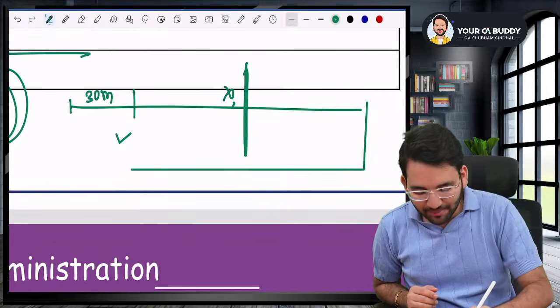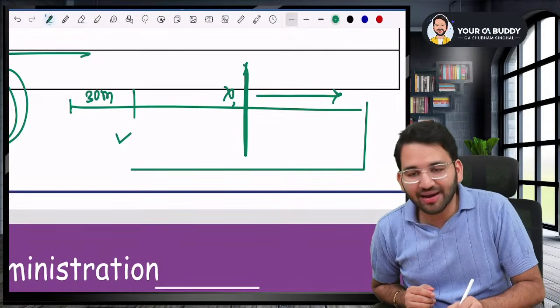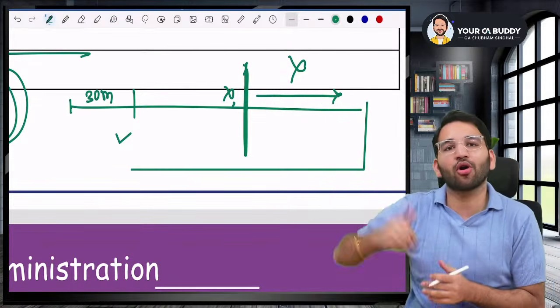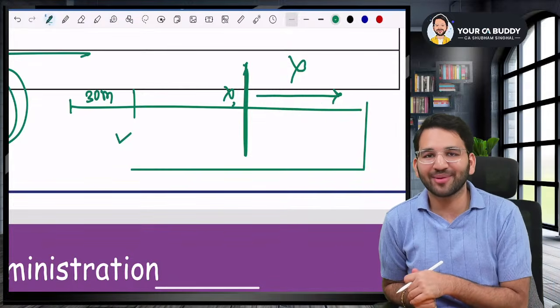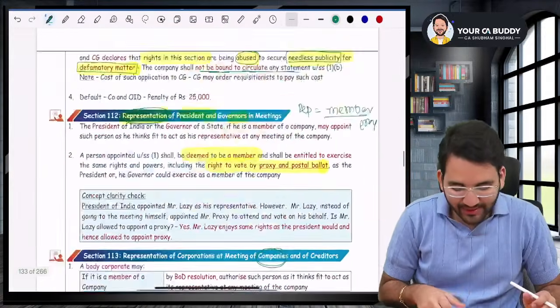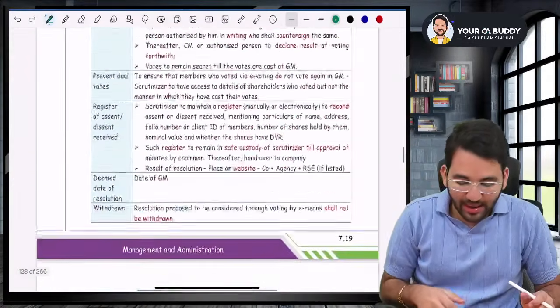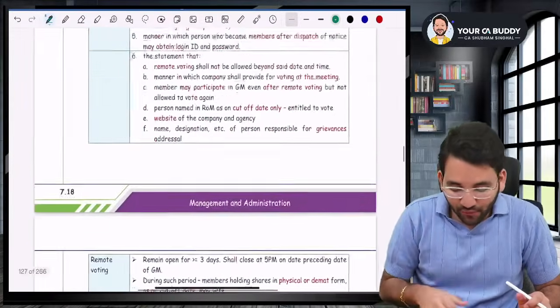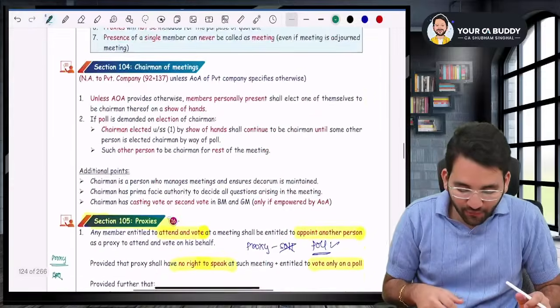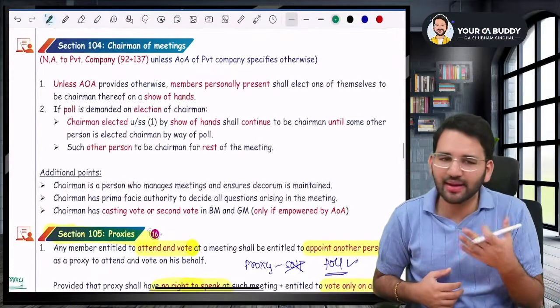If the quorum becomes absent, then all the resolutions taken after that will become invalid. Are you with me? Did you understand, sir? Yes, sir. Sir, this is your section number 112 and 113. Now, coming back, we will have to do 104, 106, and then I'll end the session. Sir, what is section 104? Very small section, sir. Nothing important.